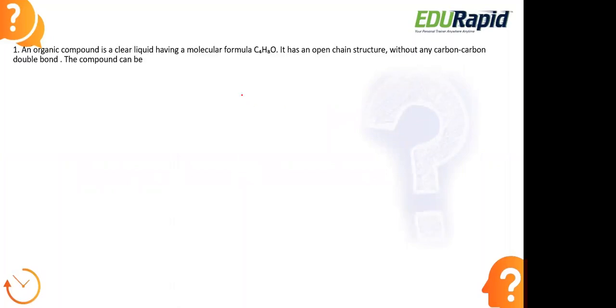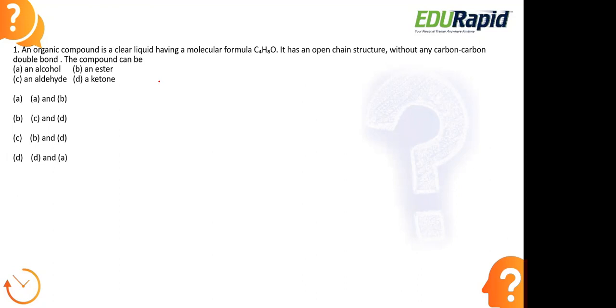An organic compound is a clear liquid having a molecular formula C4H8O. It has an open chain structure without any carbon-carbon double bond. The compound can be an alcohol, an ester, an aldehyde, a ketone. Option A, B and C. Option B, C and D. Option C, B and D. Option D, D and A.